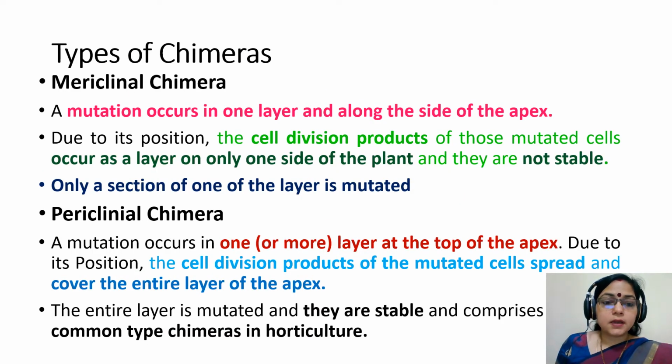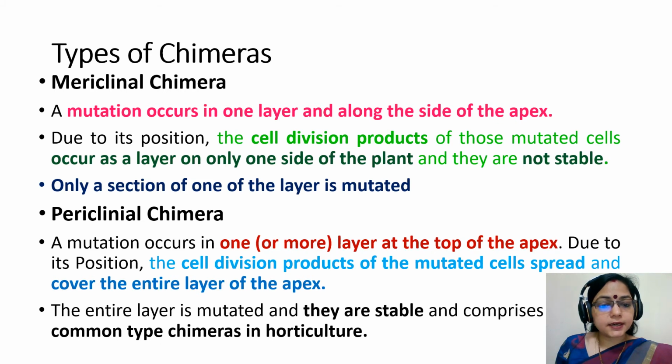Mericlinal chimeras. A mutation occurs in one layer along the side of the apex. Due to its position, the cell division products of these mutated cells occur as a layer only on one side of the plant, and they are not stable. Only a section of one of the layers is mutated.